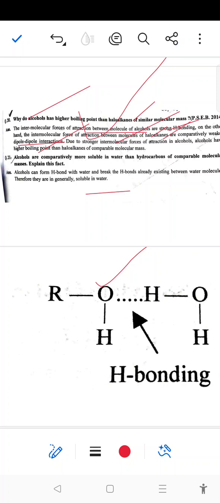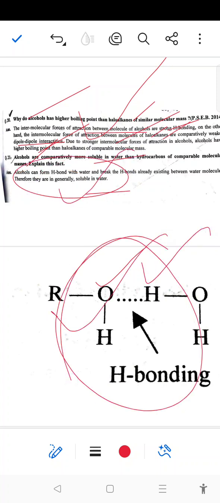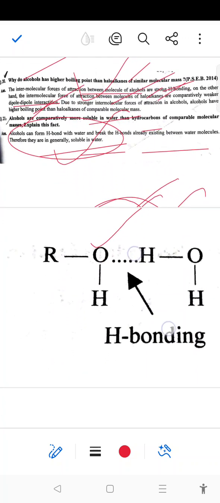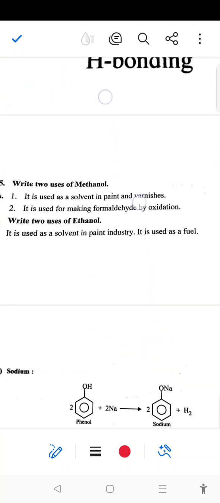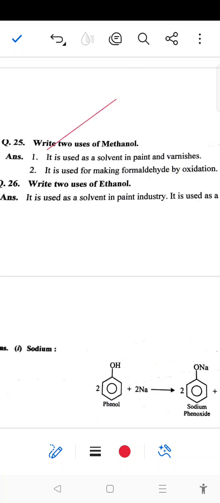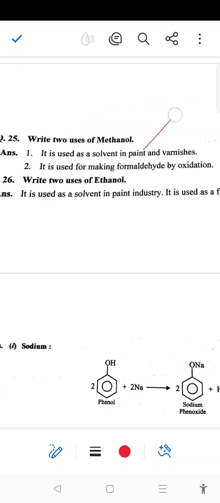Next, alcohols are comparatively more soluble in water than hydrocarbons of comparable molecular mass. Alcohol can form hydrogen bonds with water, so due to hydrogen bonding they are soluble. On the other hand, in the case of a hydrocarbon, there is no hydrogen bonding, and no solubility exists.